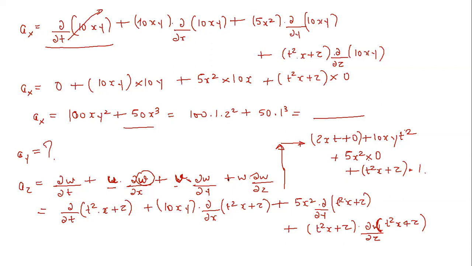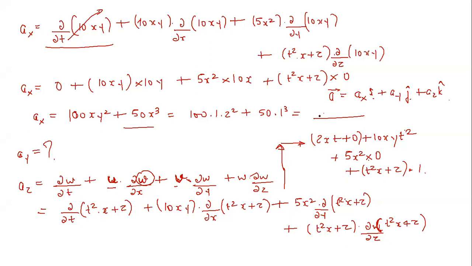Now if I ask you what is the resultant acceleration, it is simply ax i cap plus ay j cap plus az k cap. So always remember, this i cap, j cap, k cap are giving the directions of the acceleration vector, right? So what is the magnitude? If I say what will be the resultant magnitude of the acceleration vector?